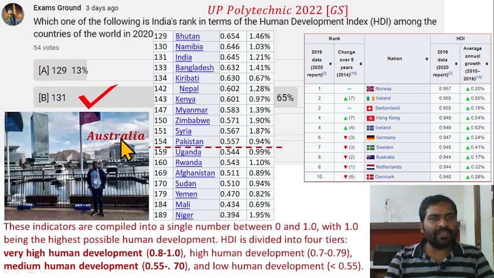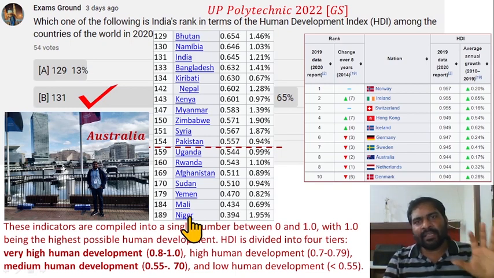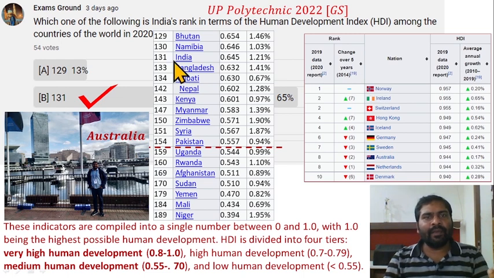In June I visited Australia as well. It's a very beautiful country. So here we can also see the ranking of others. India 131, Bangladesh 133, Bhutan 129, Pakistan 154, Afghanistan 169, and last is 189, which is Niger. Total 189 countries are involved in this HDI index, last is Niger, first is Norway, India at 131.